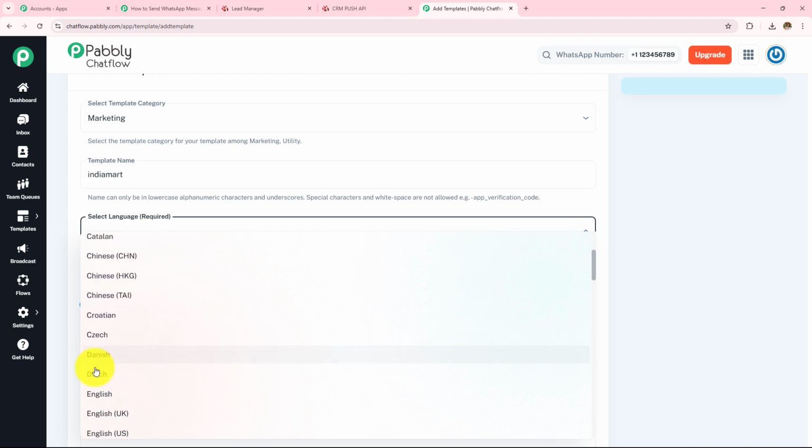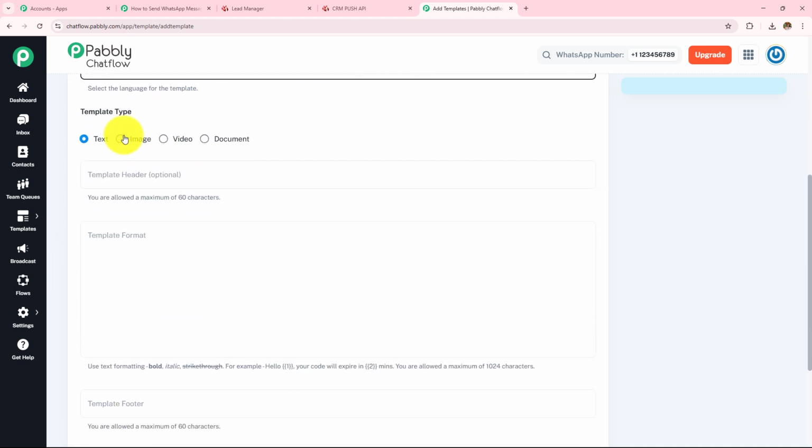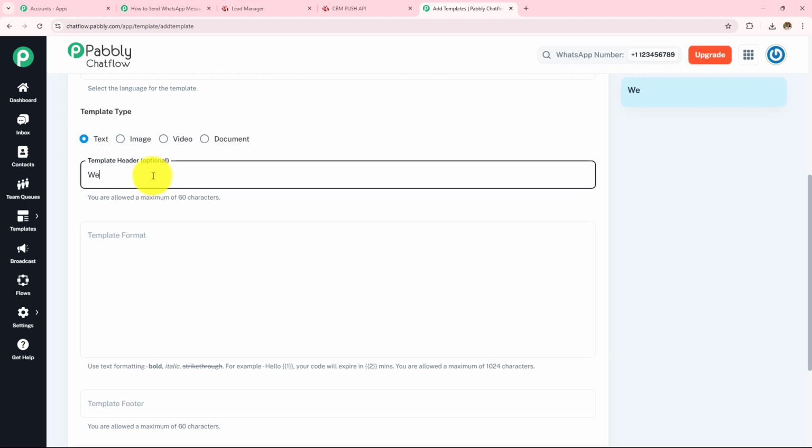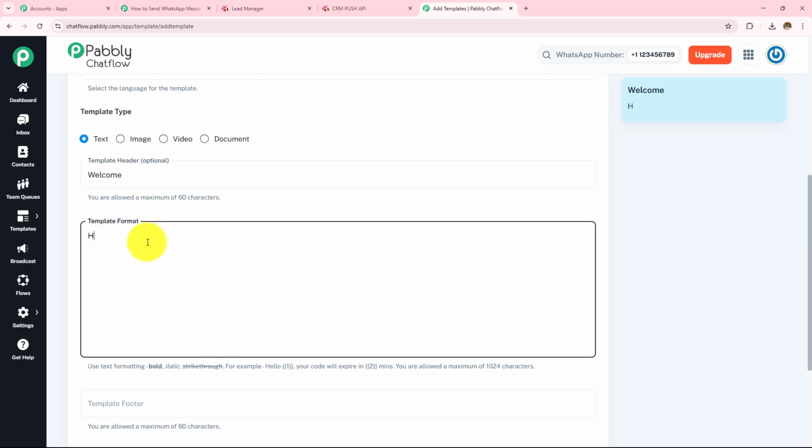Then I have to select the language. The language is English, and then I have to select the template type. Over here I can see all the options. I'm going to select this as text. In the header I'm going to simply write this as welcome, and then I have to enter the template format.